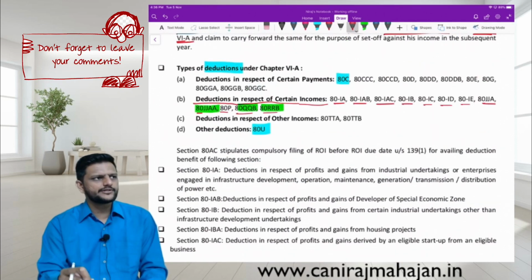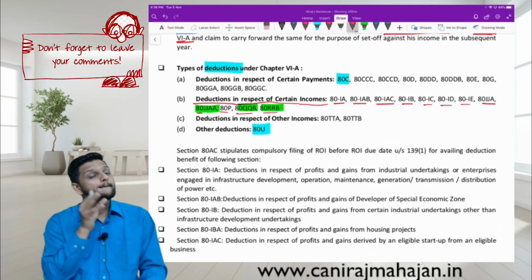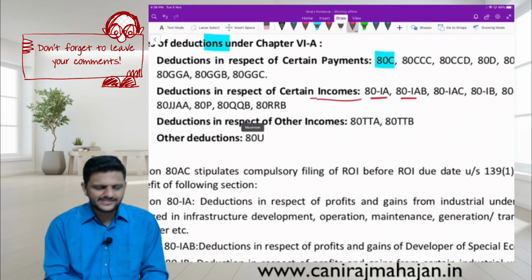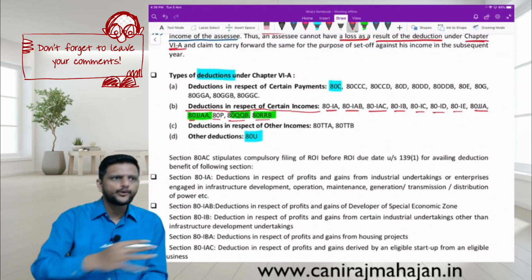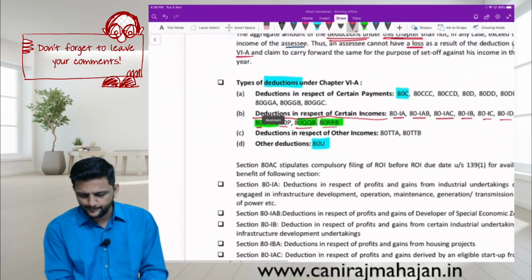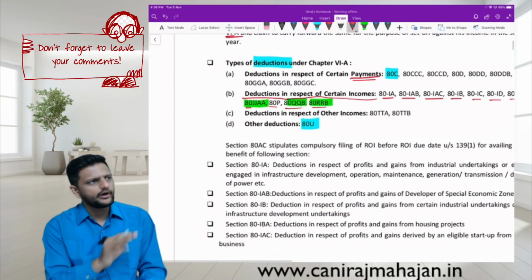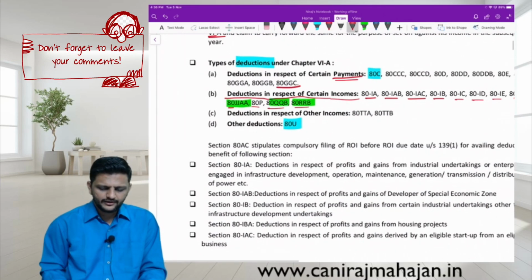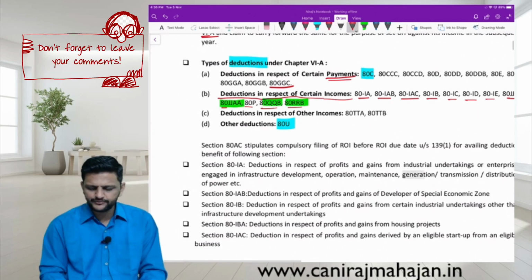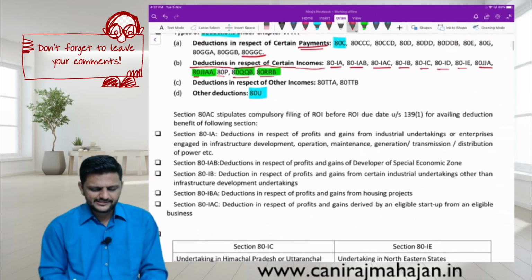Deductions in this Chapter 6A are of a couple of types, based on expenditure and based on income. Majority is based on expenditure. Incomes is there, but that is again a separate type completely. Deduction in respect of certain payments: 80C and 80GGC and all of that, everything you have to cover. Then certain incomes, you are getting deduction based on incomes. From there we have only a couple of them, for the part of the syllabus right now.